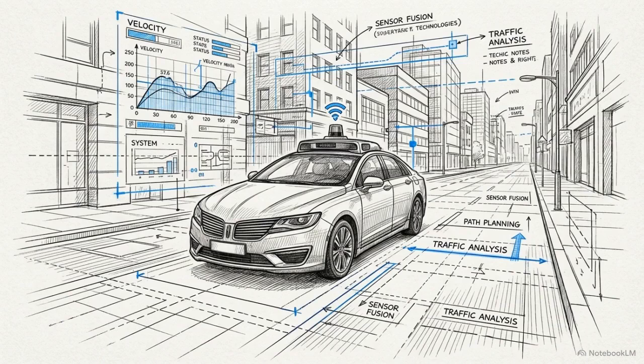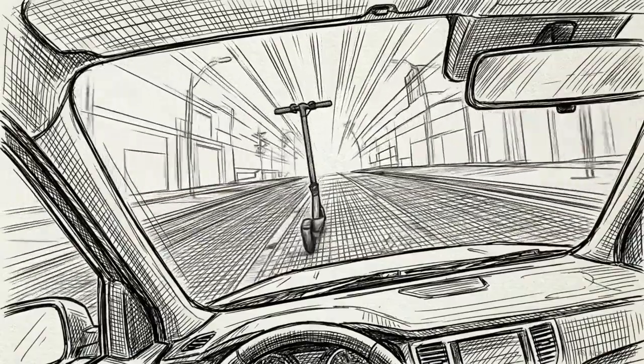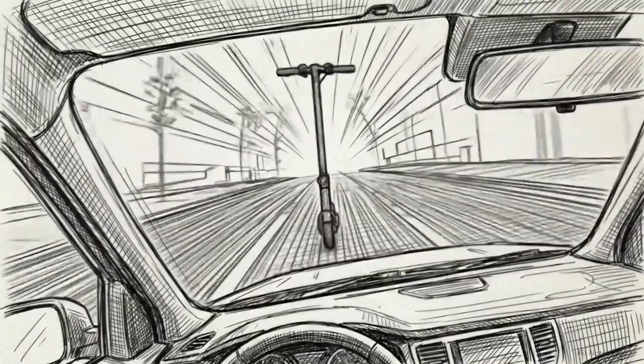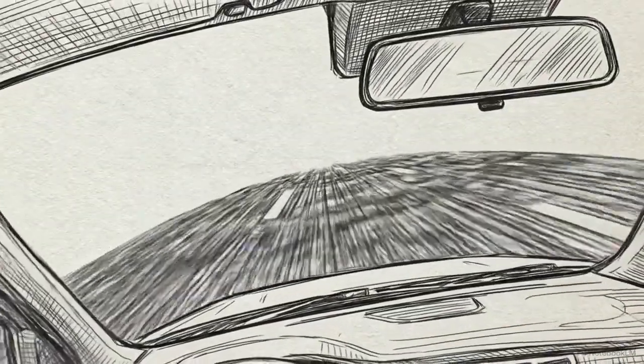A vehicle travels down a city street at 60 kilometers per hour. An e-scooter crosses the lane. The autonomous emergency braking system registers the trajectory and slams the brakes, dropping the speed to 30 kilometers per hour.